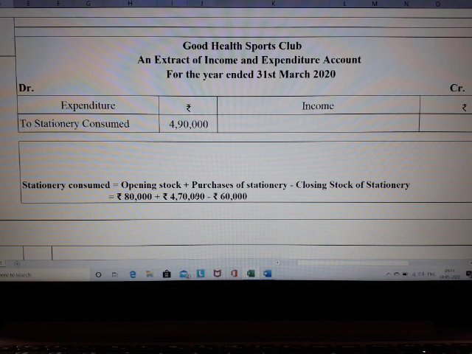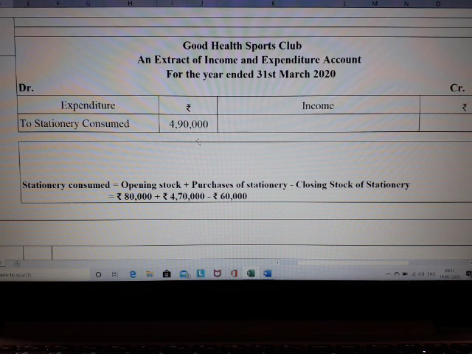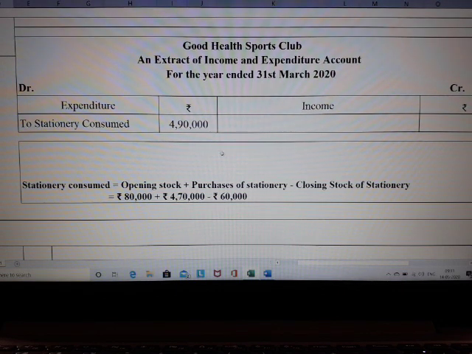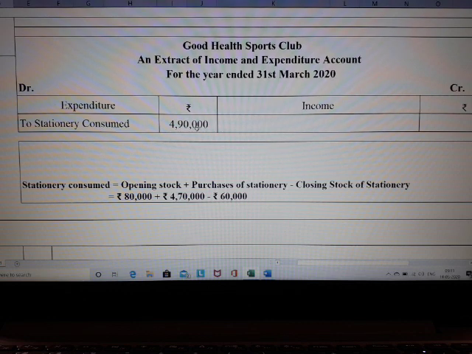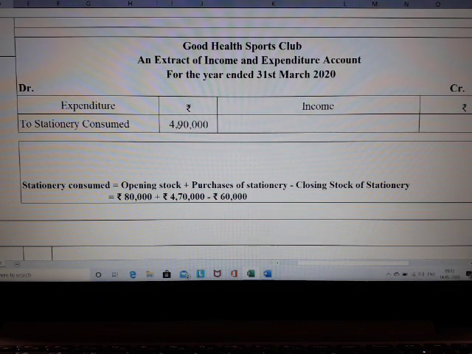When you substitute this, you will be getting an amount of rupees 4,90,000. Can you understand, students? This 4,90,000 is the amount of stationery consumed. So you will just write on the debit side, stationery consumed 4,90,000. Any doubts? Fine. Let me move on to our next problem.